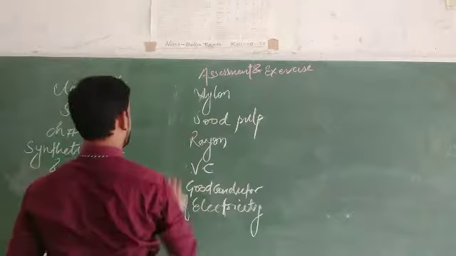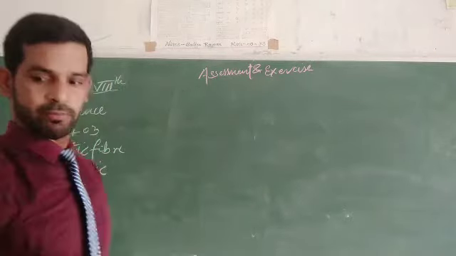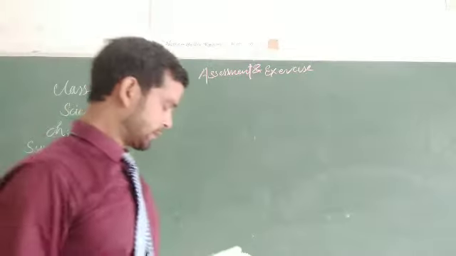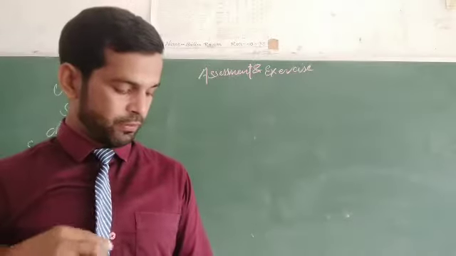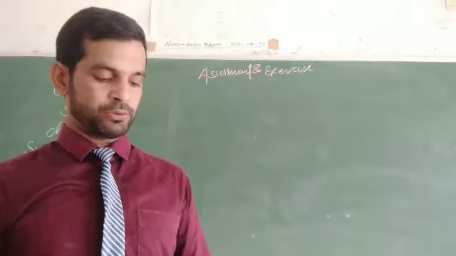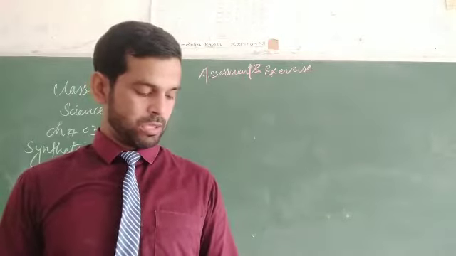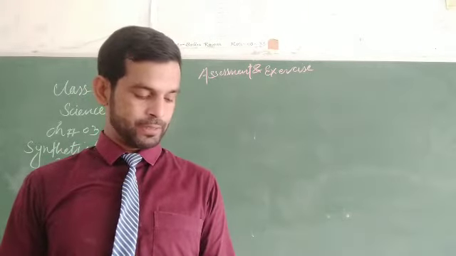Now next, question number 6. Which of the following presents the correct match for items in column A to column B? Nylon, PVC, bakelite.